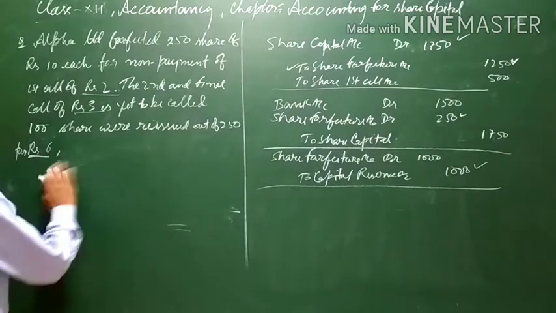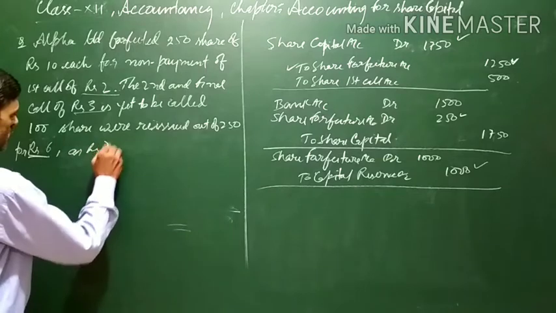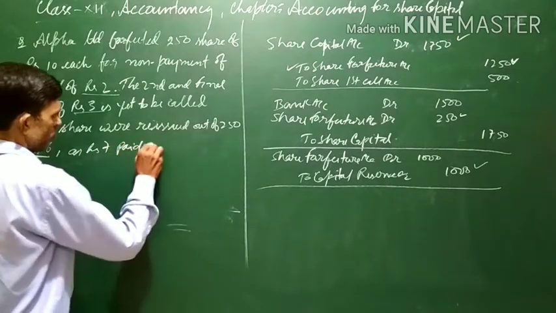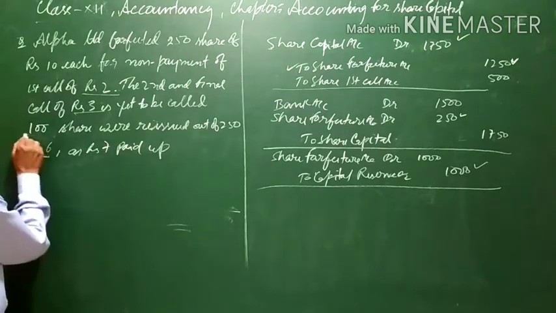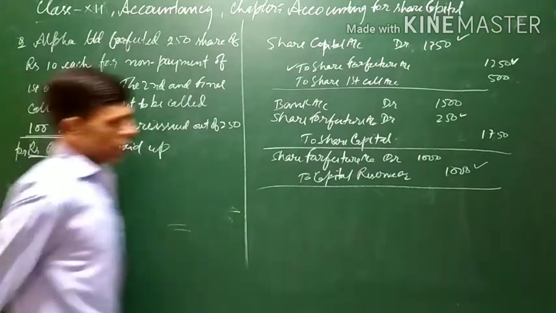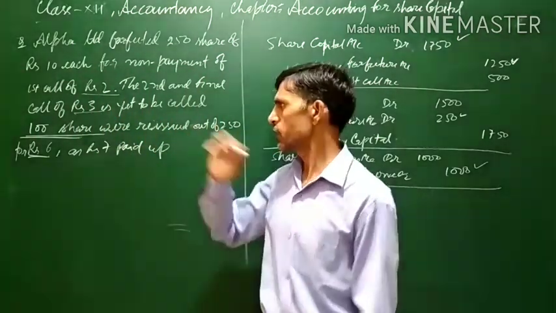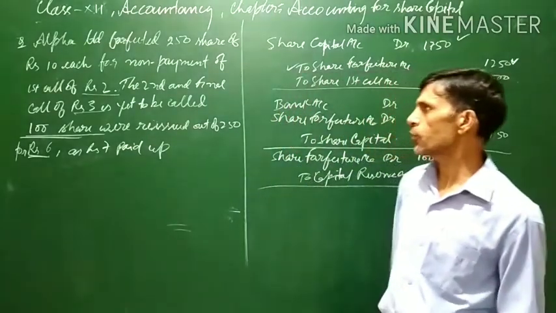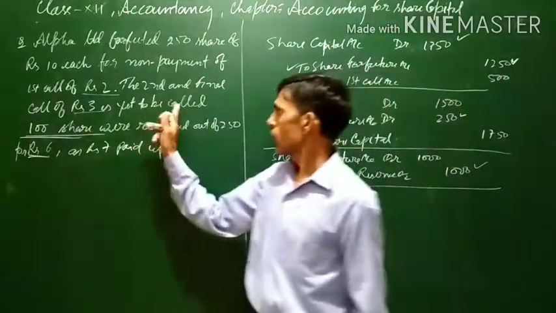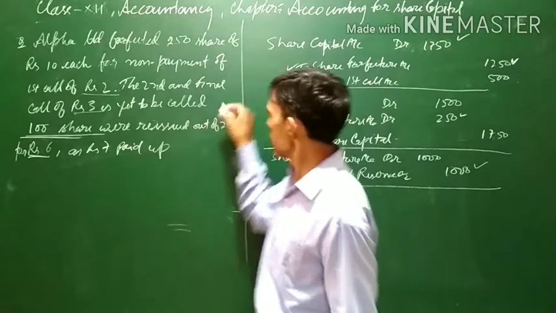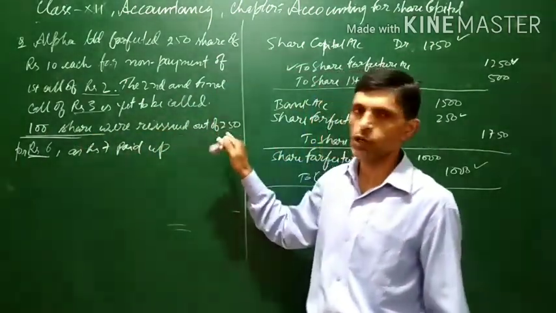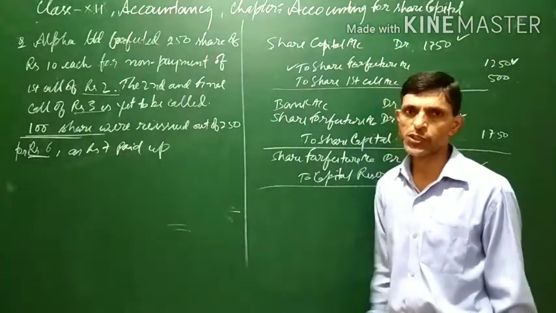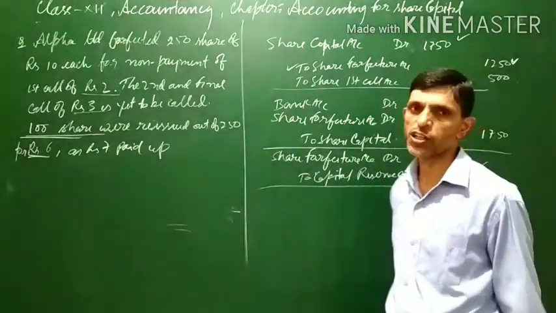The sentence will remain the same, rupees 7 paid up. Out of the total 250 shares which have been forfeited, only 100 shares are reissued.